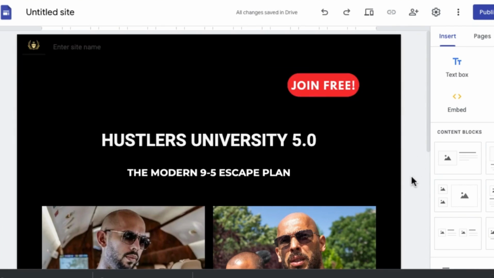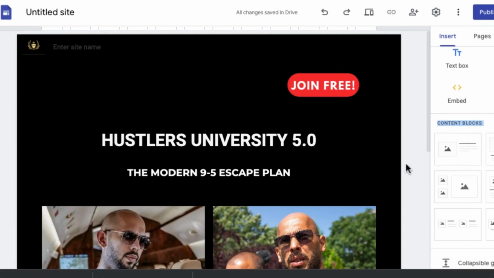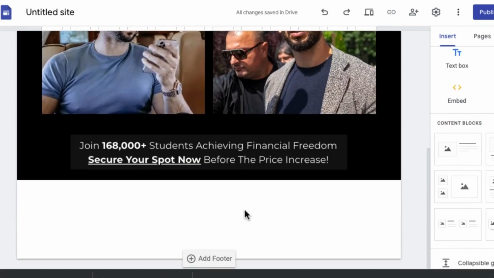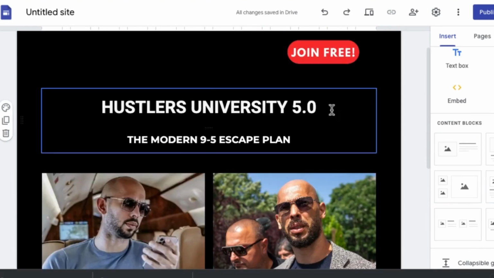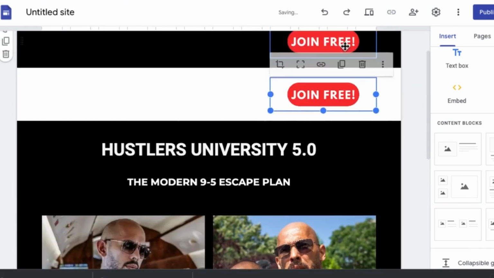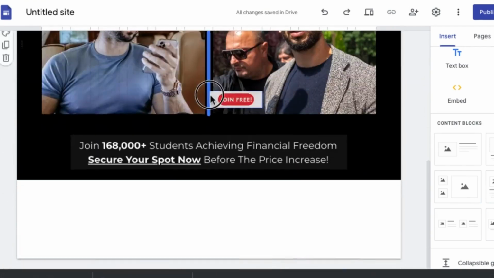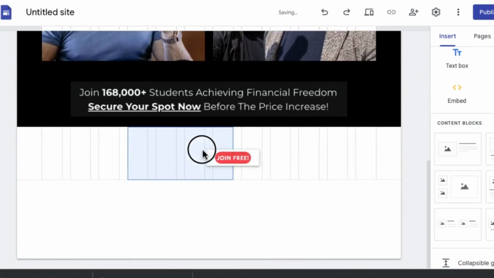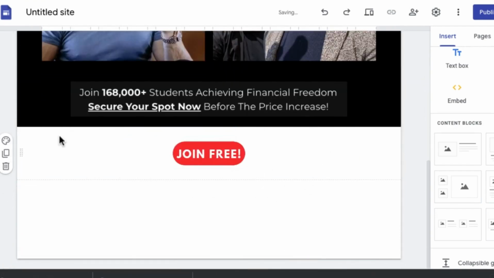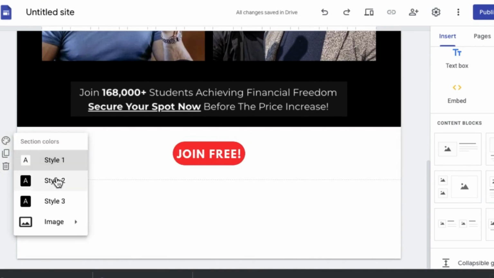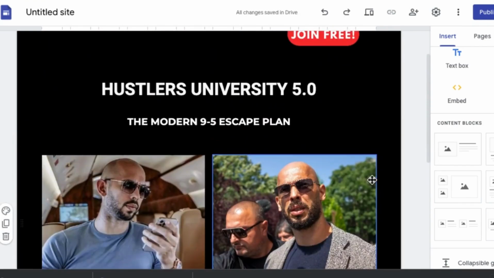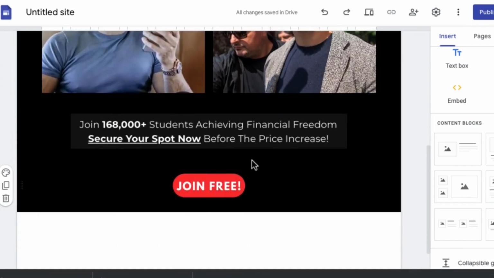So you can see we have this right here. It says join for free. And then we have the Hustlers University 5.0. We have the images right here. And then we're going to have another button that says join for free. So I'm going to click on this and just duplicate this. Once I duplicate this, I'm going to drag this to the bottom of the page and center this at the bottom of the page. Come over here, click on this section color, click on black. So we have the join for free, and then we have the join for free right now, guys.